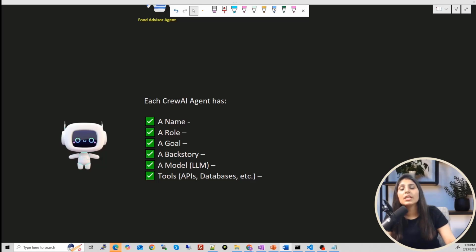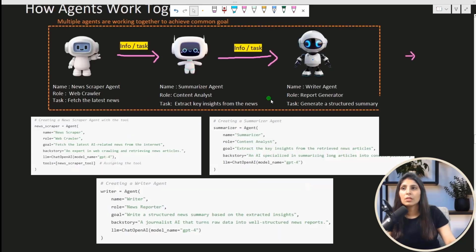Then each agent will use one LLM. It can be any LLM, GPT-4, Gemini, Llama, any LLM can be used. And then each agent will use a list of tools. It can be a single tool, it can be multiple tools, right? Tools are simply external functionalities, and every agent can use a tool. So these are the different things. Whenever you are going to write code for an agent, we will provide all these things.